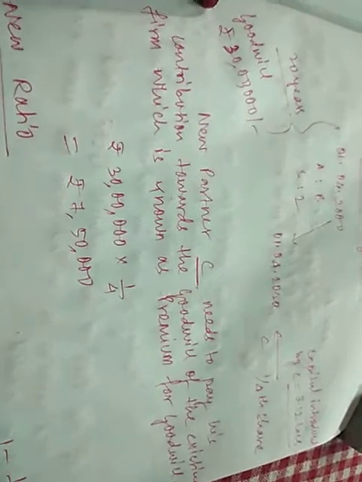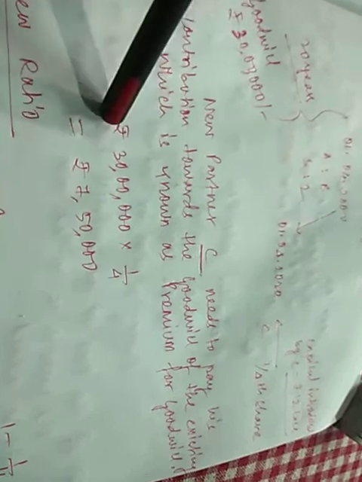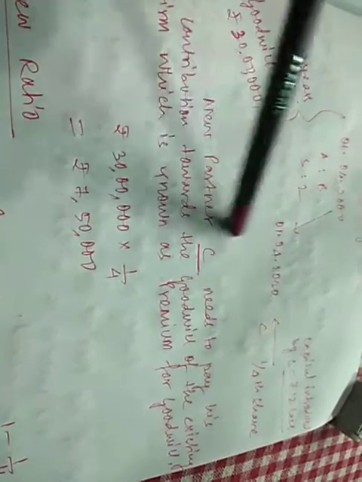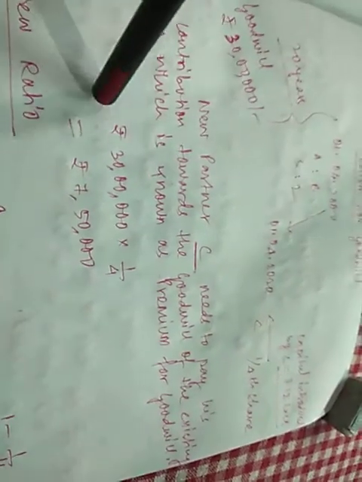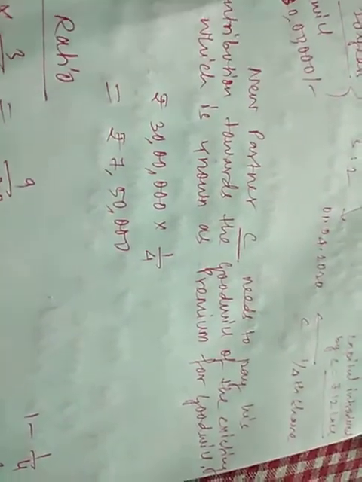The new partner C needs to pay his contribution towards the goodwill of the existing firm, which is known as premium for goodwill. In this case, goodwill of the firm is valued at rupees 30 lakhs. So 30 lakhs into 1/4 that he needs to pay is rupees 7,50,000. 7,50,000 is the premium for goodwill that C needs to pay apart from his capital. The capital C introduces, rupees 12 lakh, is different. And this 7,50,000 will be distributed between A and B in the sacrificing ratio.